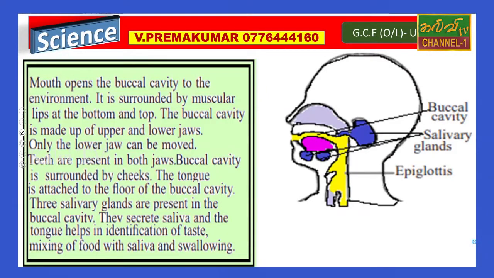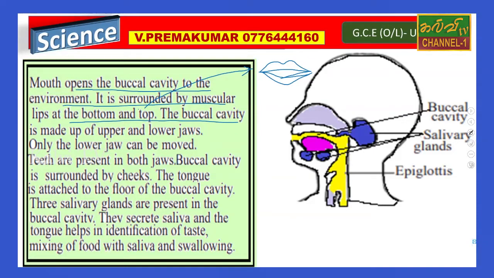Then the mouth opens into the buccal cavity to the environment, surrounded by muscular lips at the bottom and top. Anyone can understand these notes, because they are available in your textbook. We have a mouth, and it has muscular lips, at the bottom and top. The buccal cavity is made up of the upper and lower jaw.